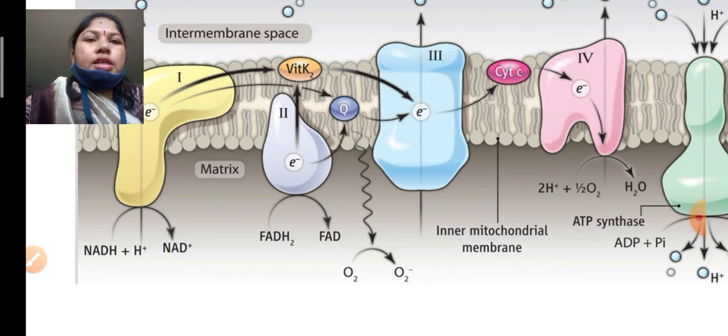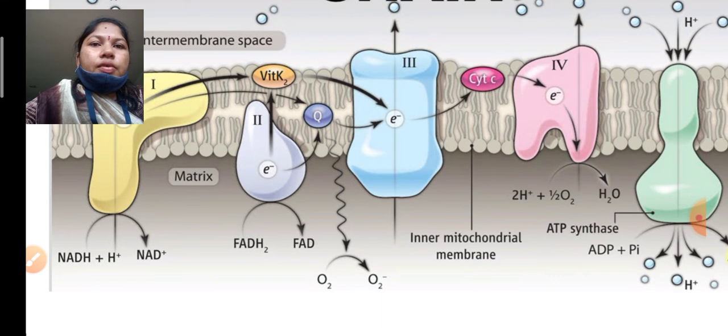Next, the second, succinate dehydrogenase, has FADH2 instead of NADH. The third one is called cytochrome reductase.